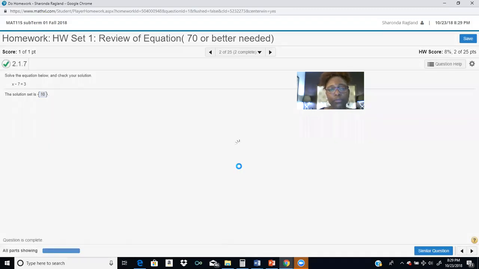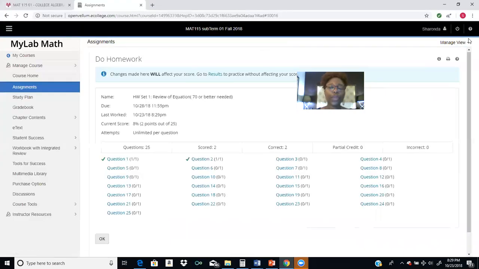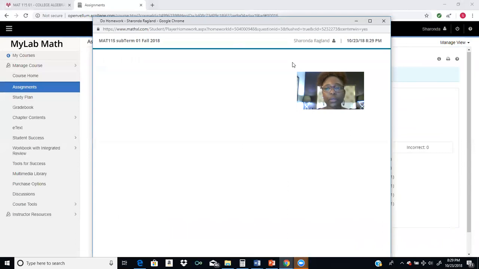All right, so that's for the first one. You're solving equations, and you can save it at any time, and you can pick back up where you started off from. Also, if you miss a question, you can do a similar exercise. I didn't go over that, so let me look at that.